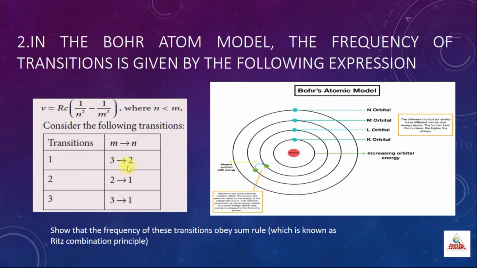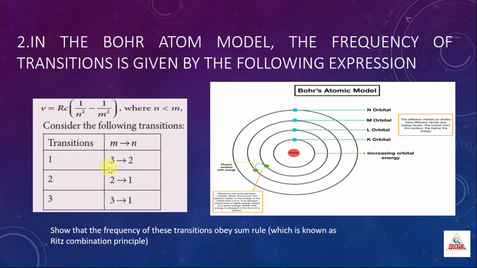The first transition is from 3 to 2. The second transition is 2 to 1. The third transition is from 3 to 1. And what you have to prove is that the frequencies of these transitions obey the sum rule. The sum rule is also called the Ritz combination principle, which is nothing but, when there are 3 transitions and you add 2 transition frequencies, you have to get the other one. That is called the sum rule.